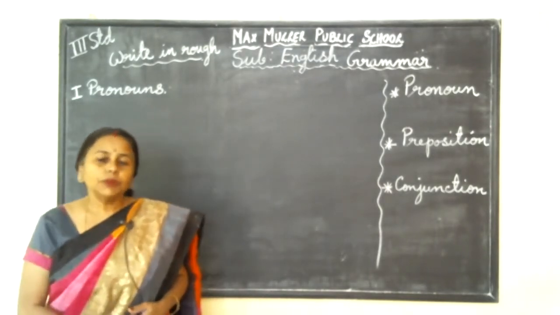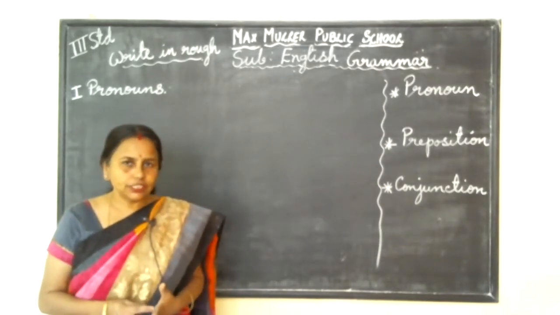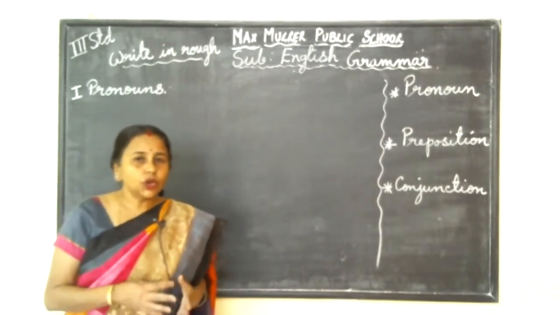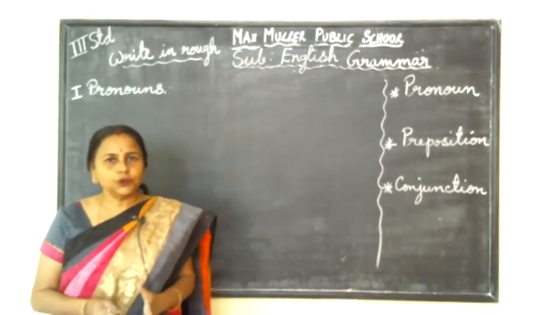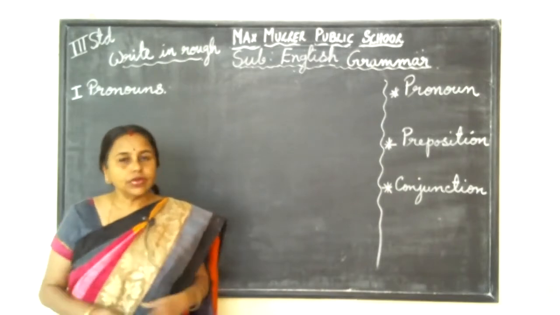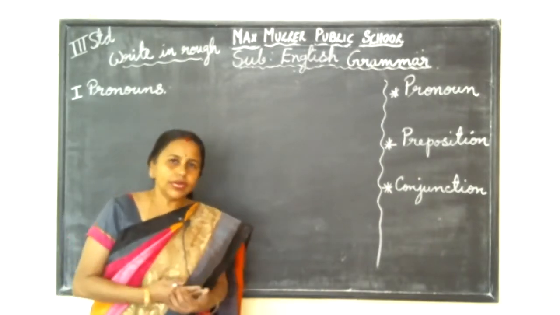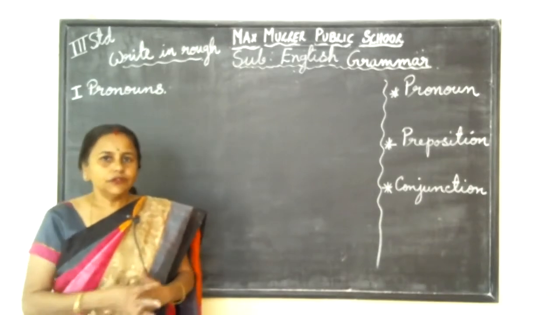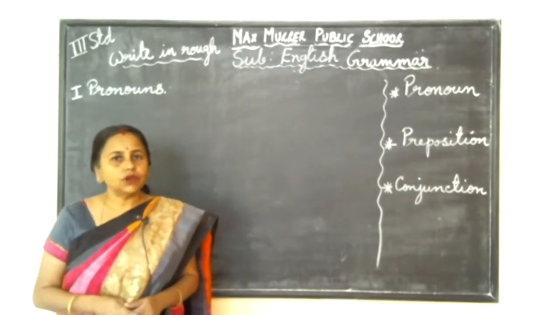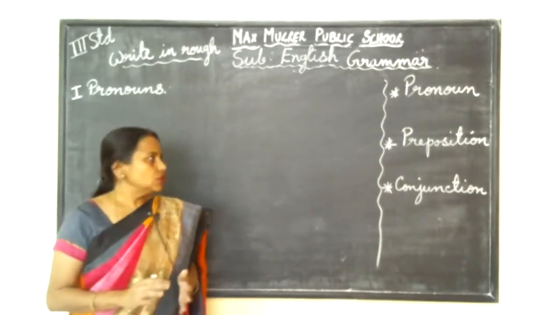One more class. In the previous class, we discussed noun gender. Gender means whether it is a boy or girl, or it is common gender, or it is a non-living thing. Depending on that, we divided nouns into four groups and learned a few examples. And one more thing we learned about singular and plural. Any noun can be one item or more than one. If we talk about only one item, it is called singular, and if it is more than one, we call it plural. So we learned two topics.